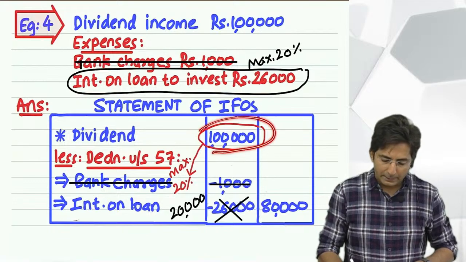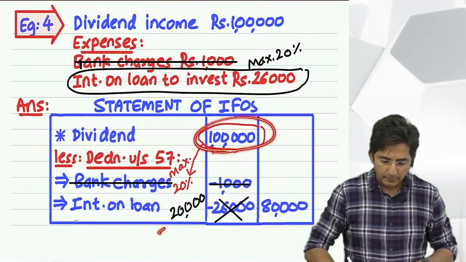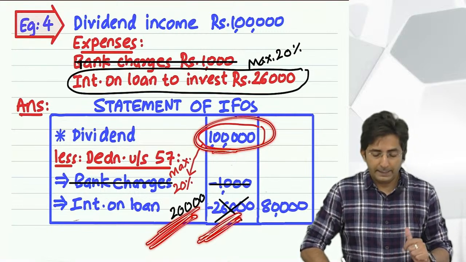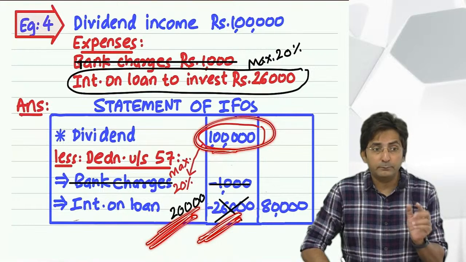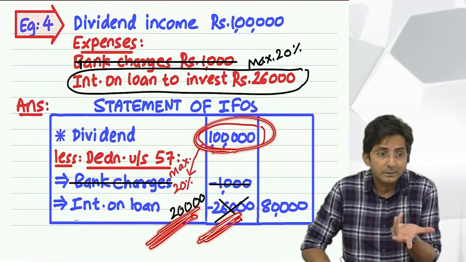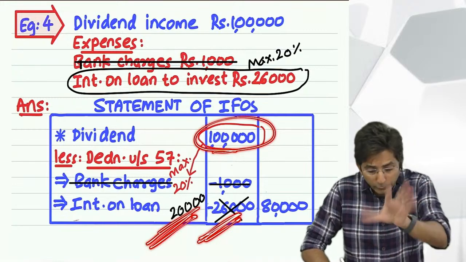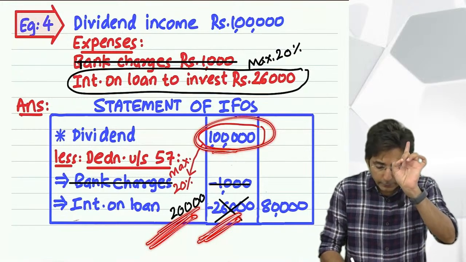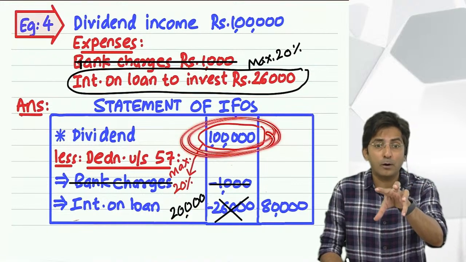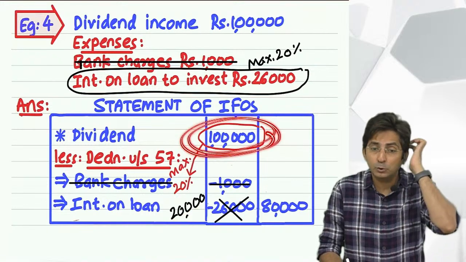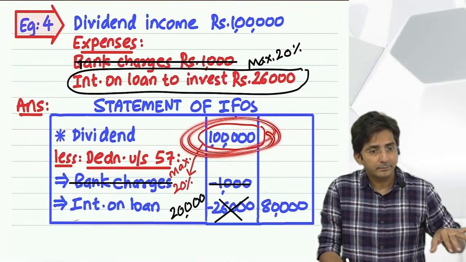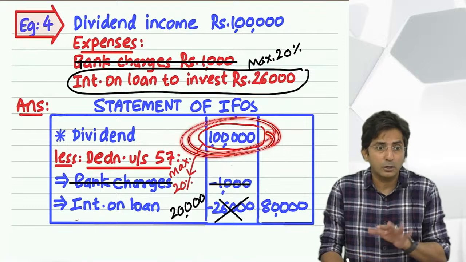See, you calculate 20% of this amount, and then this 26 is there to compare. And why do we compare? Because we want to see, what if the 26,000 amount is only 6,000? Then only 6,000 you minus. See, the minusing you have to do from 1 lakh. Don't forget, you are minusing from 1 lakh. But the question is, should I minus the full 26 or 20? Means full 26,000 or 20,000.